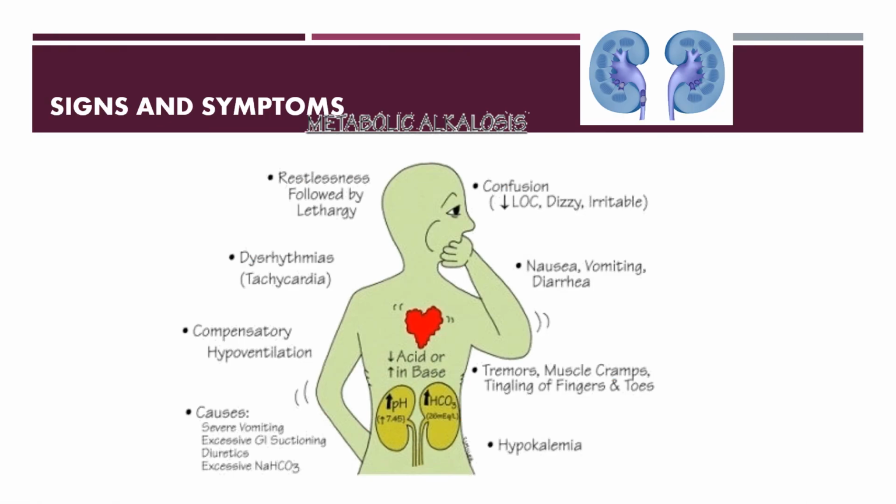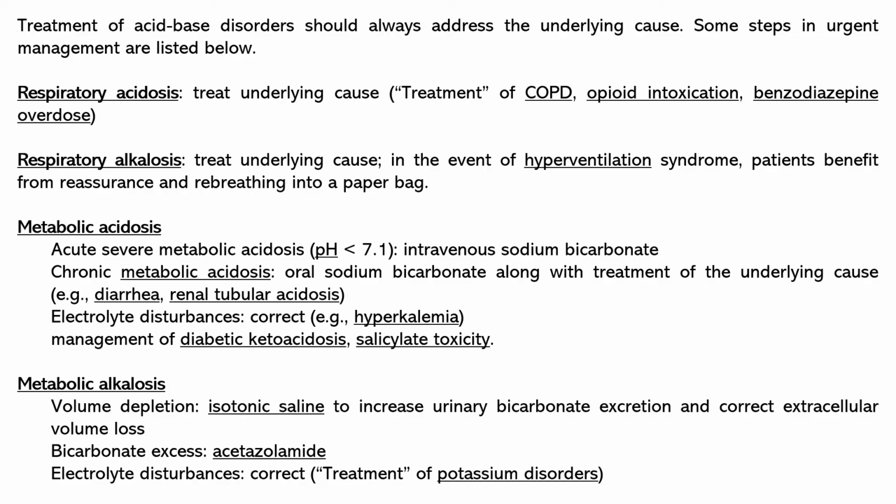And the clinical features will be restlessness, arrhythmia, compensatory hypoventilation, confusion, dizziness, nausea, vomiting, tremor, muscle cramps, hypokalemia, etc. Now regarding the treatment of acid-base disorder, it should always address the underlying cause. If it is due to diarrhea, then treat the diarrhea. If it is due to vomiting, treat the vomiting. If it is due to diabetic ketoacidosis, treat the diabetes.